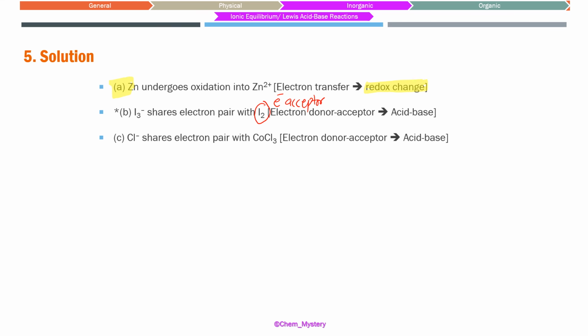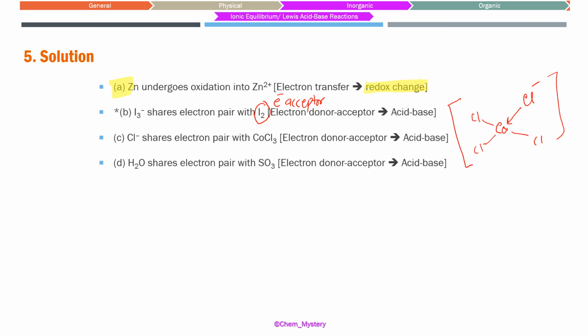Chloride sharing its electron pair with COCl3, converting into COCl4, is a deep blue color complex. So this is cobalt; this is one chlorine, this is another chlorine, and these 3 chlorines were present. There is the COCl3 compound, and if one chloride ion is present, it can share its electron pair. That is how our tetrachloride deep blue color complex is formed, a characteristic compound for cobalt. And water can share its electron pair with SO3 to convert into sulfuric acid.